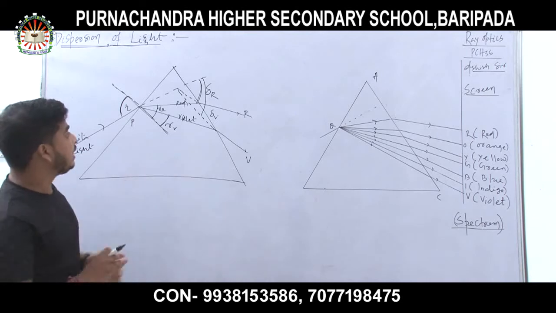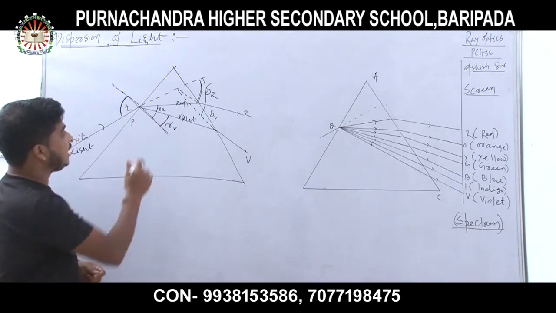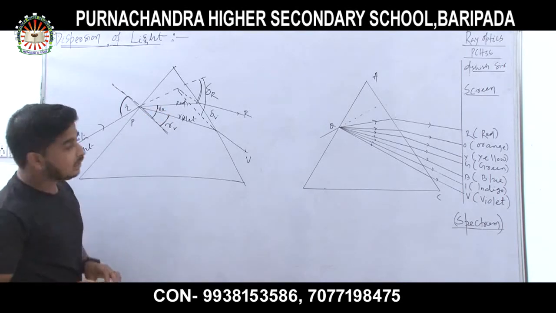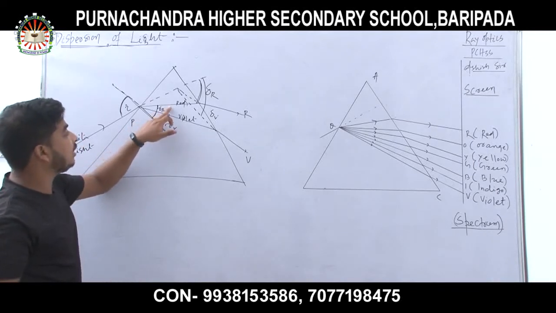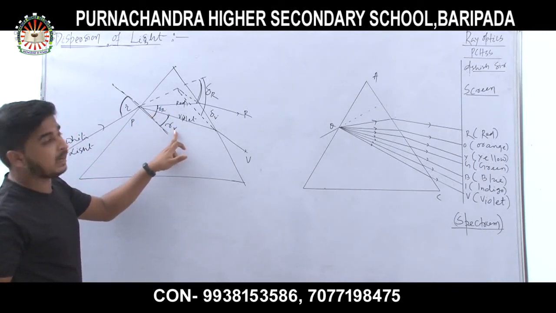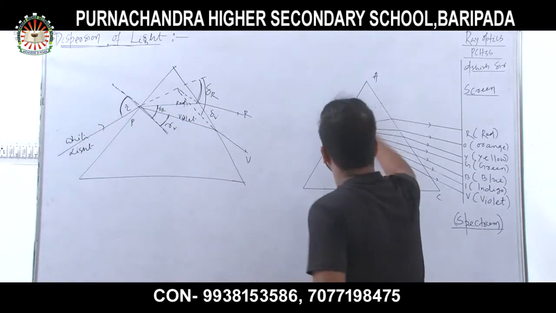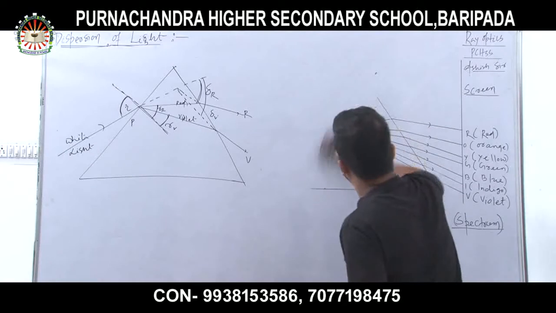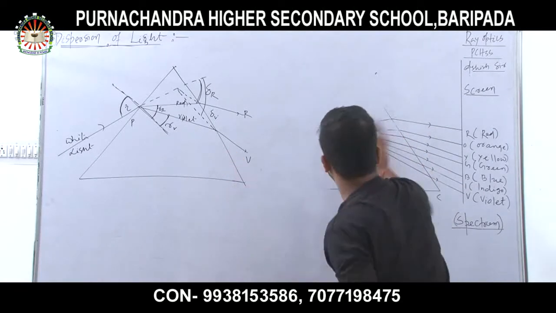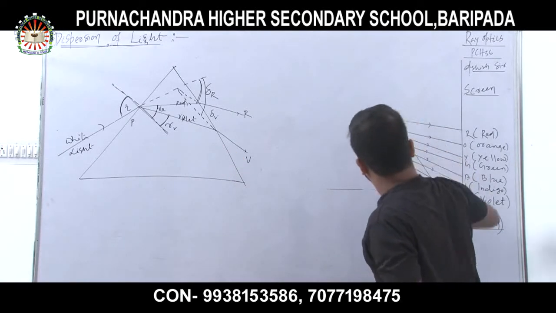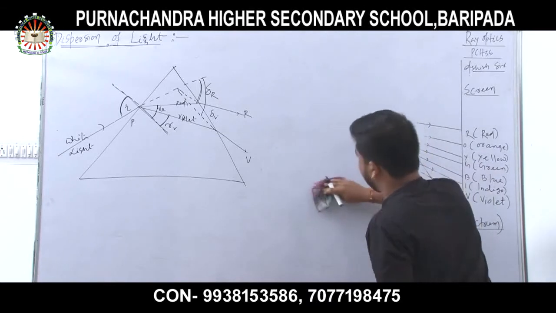Got my point? It is clear from the figure that the angle of refraction for red color is more than the angle of refraction for violet color. You can see this in the figure.